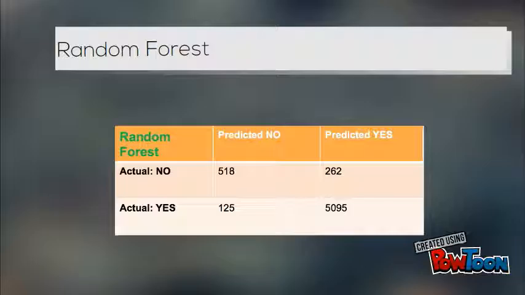Finally, these are the results for the random forest classifier. As you can see, it performed far better than the other 2 classifiers at identifying the no labels in the reviews. So we selected this classifier to predict customer recommendations.